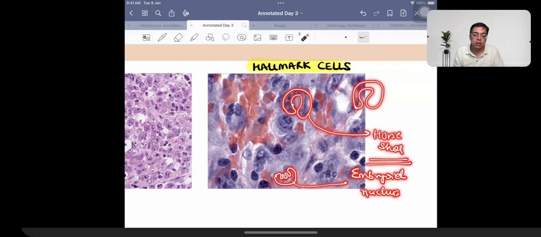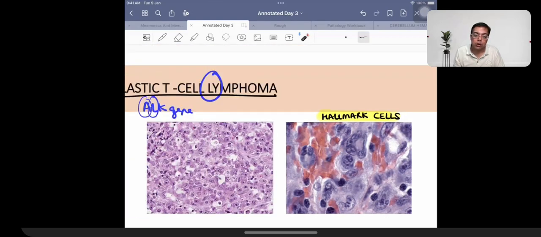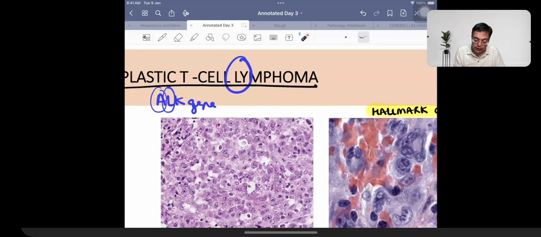It's a very characteristic feature that you have in a patient with hallmark cells, and that is what is seen in a patient suffering from anaplastic T cell lymphoma. Please remember, in contrast to other lymphomas arising from B cells, this is a cancer arising from T cell.